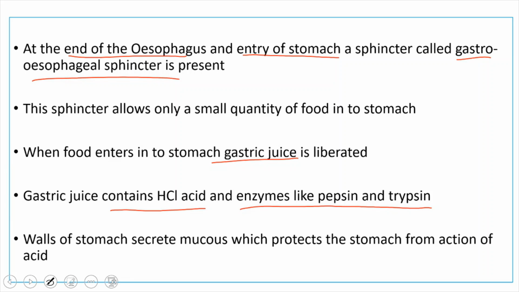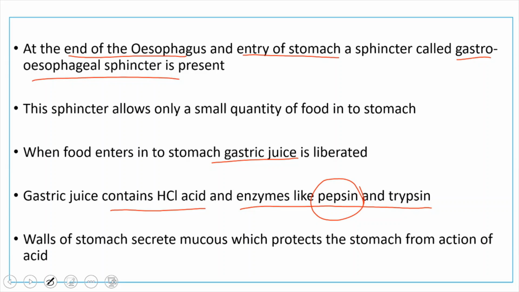And the proteolytic enzymes, which help in breakdown of the proteins, are present inside the stomach in inactive stage. Like pepsinogen, an inactive proteolytic enzyme that has to be converted into pepsin, which is an active enzyme of the protein.